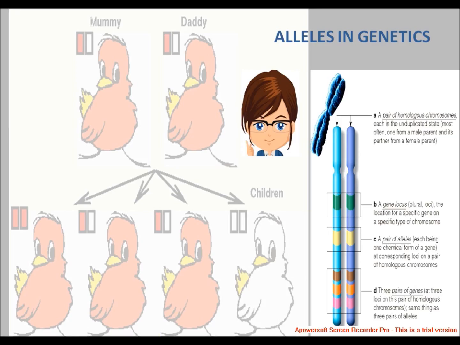Hi friends, now I am going to discuss the allele. Each gene may exist in alternative forms known as alleles, which code for different versions of a particular inherited character. We may also define alleles as genes occupying corresponding positions on homologous chromosomes and controlling the same characteristics, for example